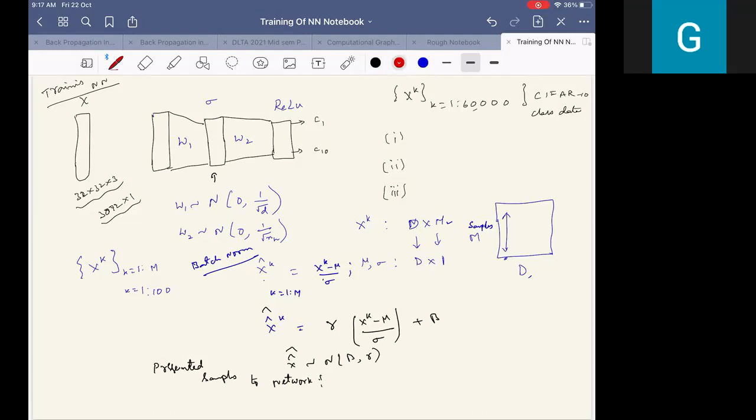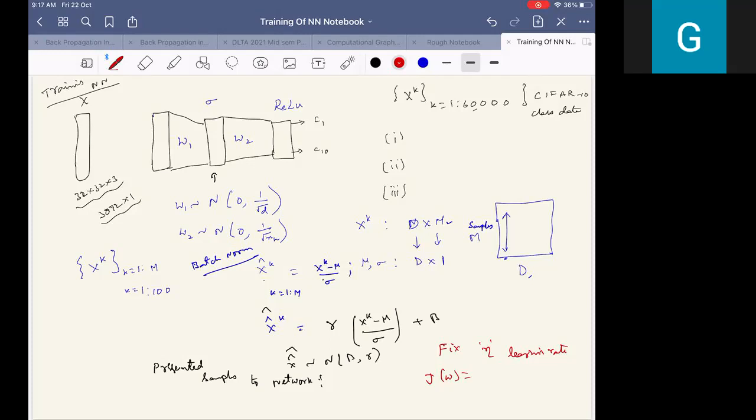Right, very good. So how do we fix the learning rate, eta? Here, if we consider the cost as a function of one sample, this cost can be either mean square error cost or cross entropy loss function or whatever.